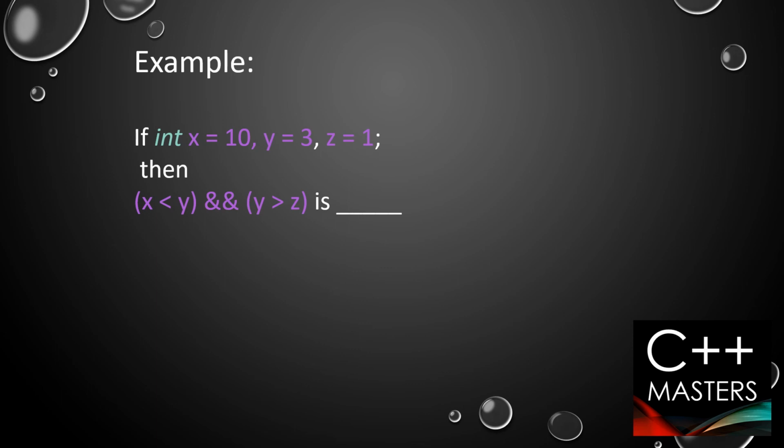Here let us solve this one by one. X less than y, this is false, and then y greater than z, this is true. So we have first solved the first and last expression separately, and then we will be solving the whole expression. First is false and the second is true, and the false and true combination gives us false, because I have already told you the AND operator gives us the value true only when both are true. If any one of them is false, we will get the result false. So the answer is false.